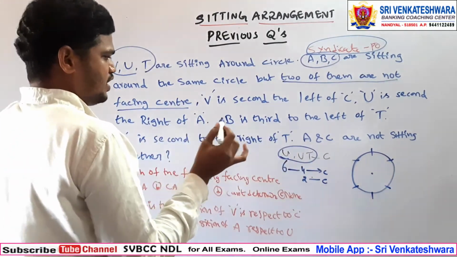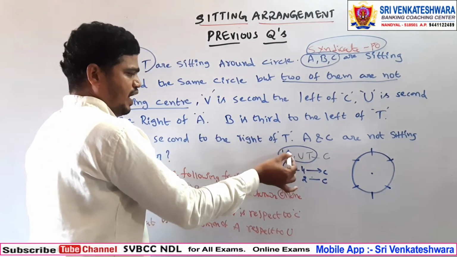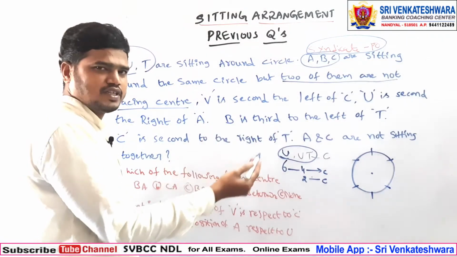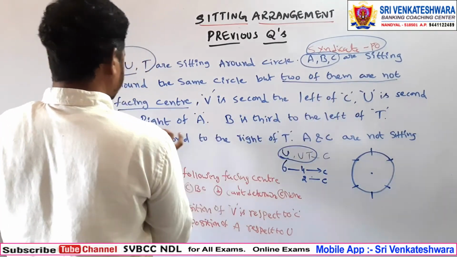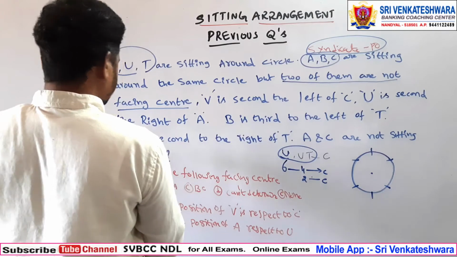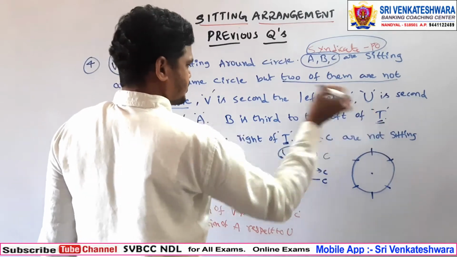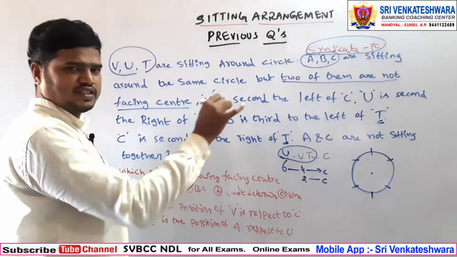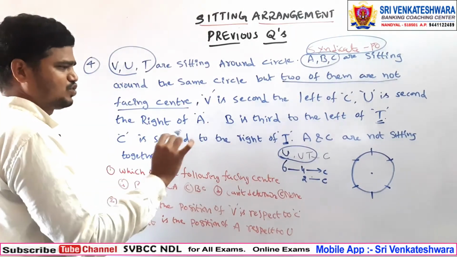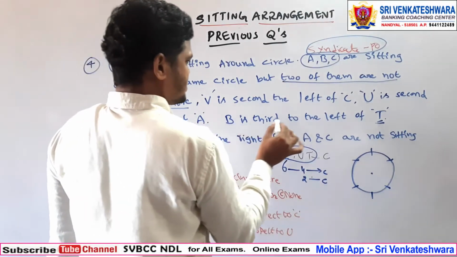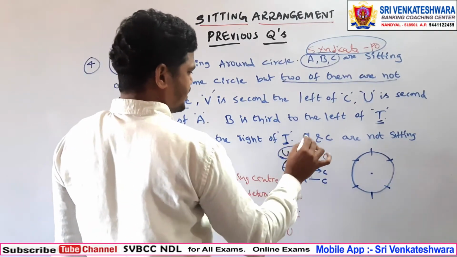Okay, so now, whatever the information from U, V, T, again you need to go for the letter having more information, the one repeated more number of times. We will go for that one. See, V is second to the left of C. U is second to the right of A. B is third to the left of T. C is second to the right of T. So here we have the information about T. Now we need to fix the place of T, because it is towards the center. B is third to the left of T, C is second to the right of T.